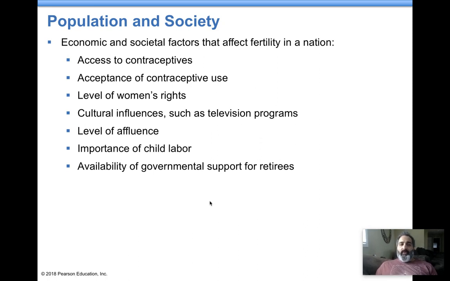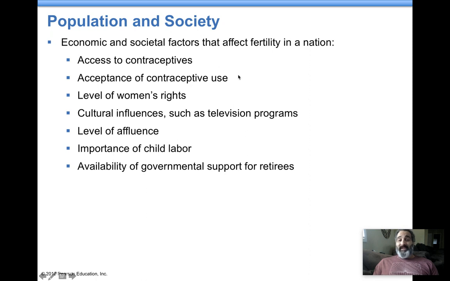Population society. Here we go. All right. So what can affect the number of babies born in a nation? Okay. What are the things that affect it? All right. Well, we already said money affects it. Okay. More money, people are working more jobs. Generally, fertility goes down, especially jobs for women. All right. Now, societal factors. We talked about people having babies because they need a retirement. And that's not uncommon in a lot of places. What can control that or help control fertility? Well, contraceptives, things that'll help you not get pregnant.